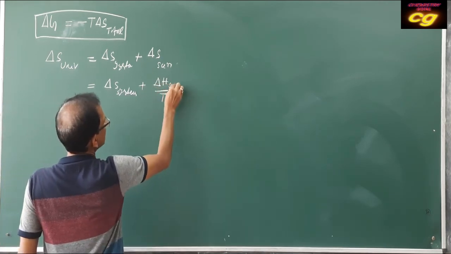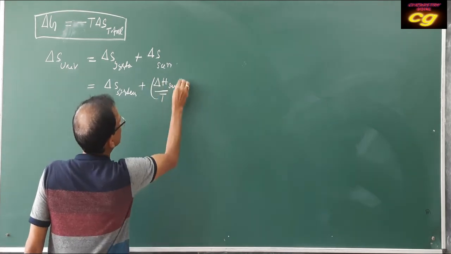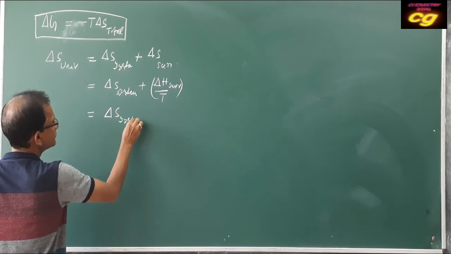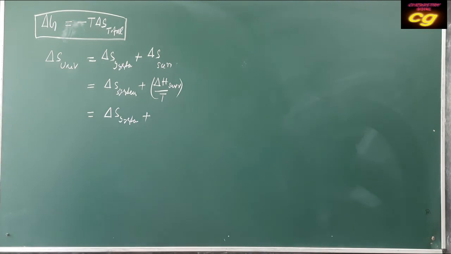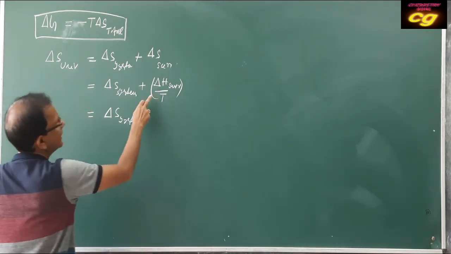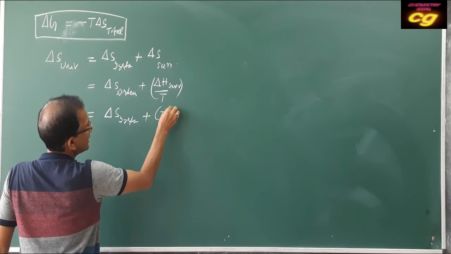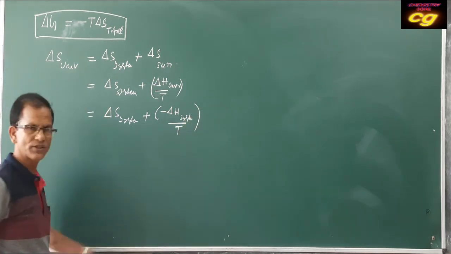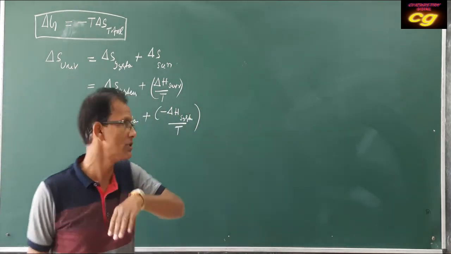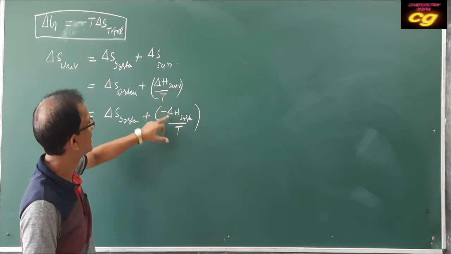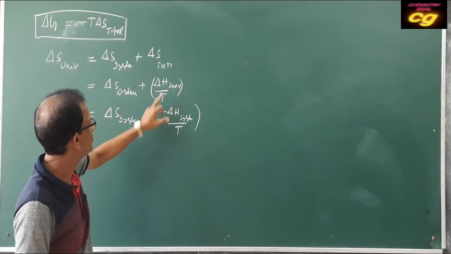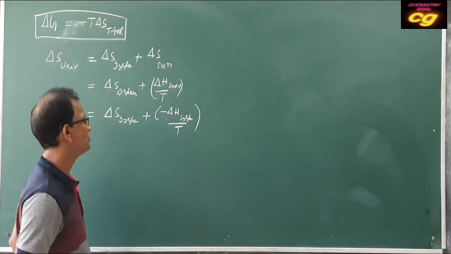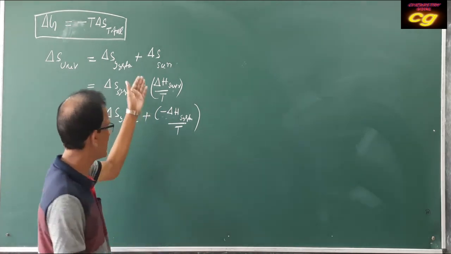For the surrounding, del S surrounding can be written as minus del S system by T, because the enthalpy change of system and surrounding is always opposite. If surrounding is replaced by system, the sign will be changed. Delta H surrounding will be minus delta H system, because if one is absorbed, the other will be evolved. There will be exchange of heat between system and surrounding, so the sign will be changed.